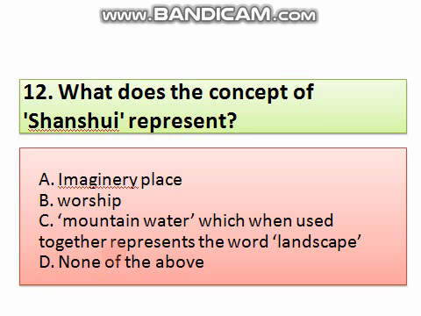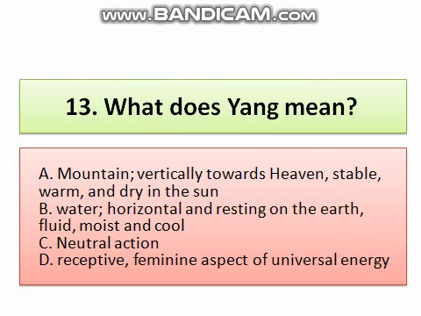Question number 13. What does yang mean? Option A, mountain vertically towards heaven, stable, warm and dry in the sun. Option B, water horizontal and resting on the earth, fluid, moist and cool. Option C, neutral action. D, receptive feminine aspect of universal energy. The correct answer is mountain. Yang means mountain vertically towards heaven, stable, warm and dry in the sun.